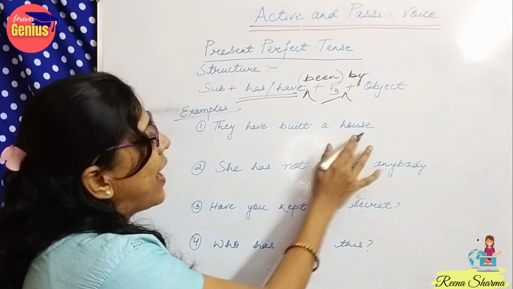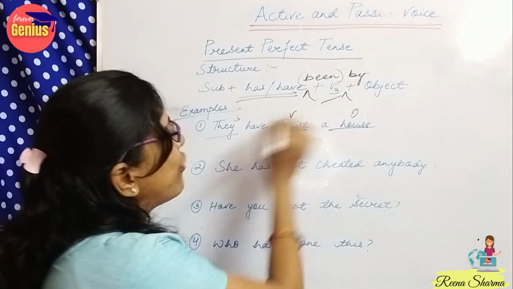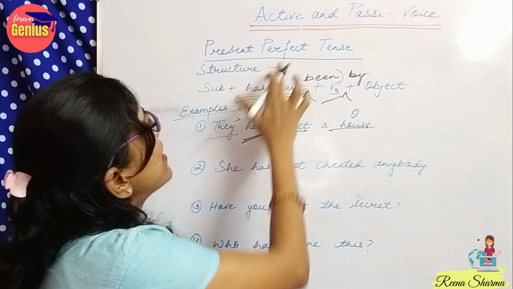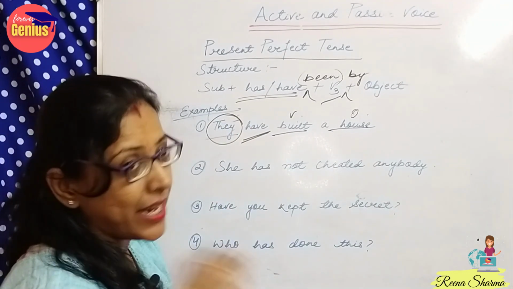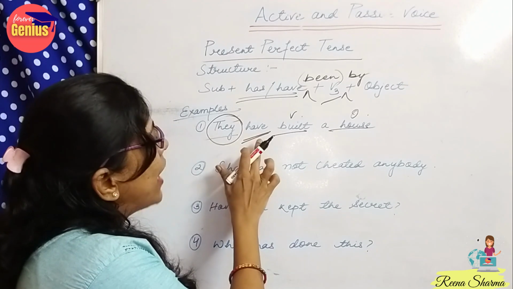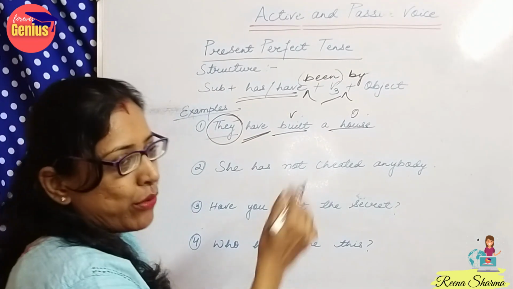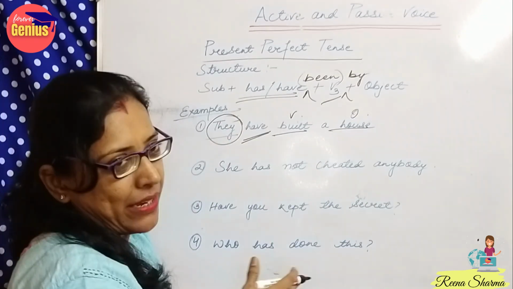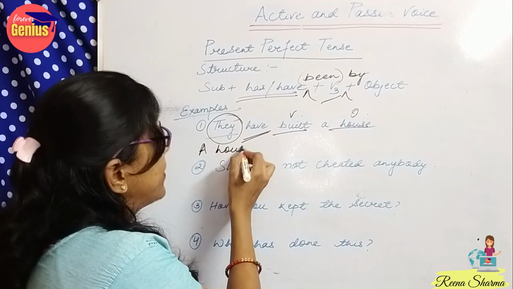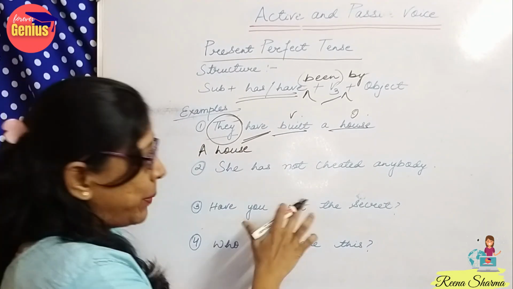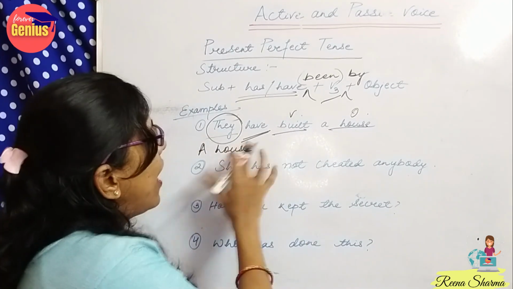So, they have built a house. They is the subject, house is the object, built is the verb. See, this is the past participle. Have, because they here is plural. So we are using have as the helping verb. But now when we change from active to passive, a house will be the subject in this case, means the object is changing into the subject, a house.